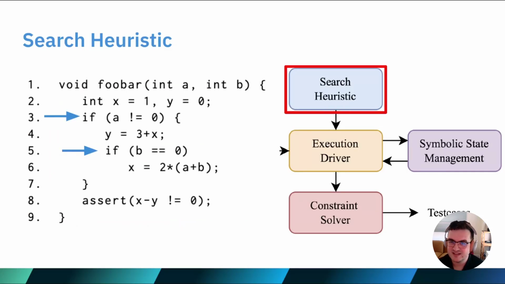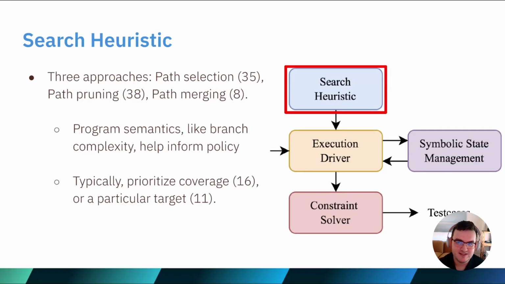Next up is the search heuristic. This is concerned with managing the selection of different execution paths to investigate. Essentially, once we hit a branch condition, which way do we prioritize and go next? This could be something as naive as depth first search, causing us to always go and follow the true case at each statement. The vast majority of the improvements made to the search heuristic try to tackle the path explosion problem by prioritizing different execution paths for testing. The idea being a different search heuristic will result in different parts of the code getting tested before we hit any resource constraints.